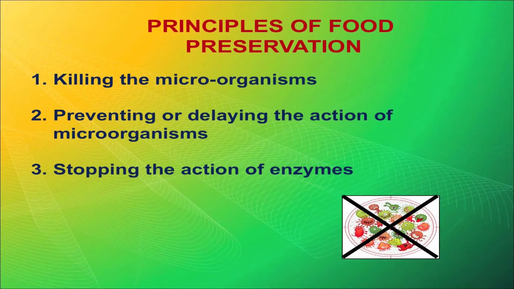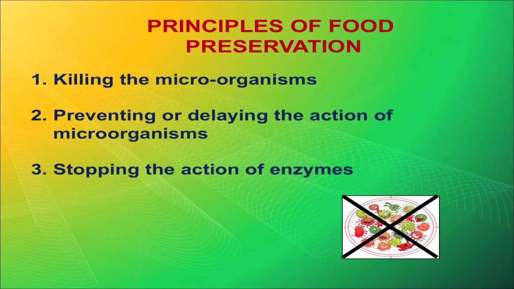Second, you need to prevent or delay the action of microorganisms. Microorganisms are tiny creatures which are present all around us, in our surroundings. If you give them a conducive environment, they keep multiplying. So we need to really prevent their action, and only then can we preserve the food. Then there are enzymes present within the food. We have to stop the action of enzymes by different methods. Now we will talk about them one by one.